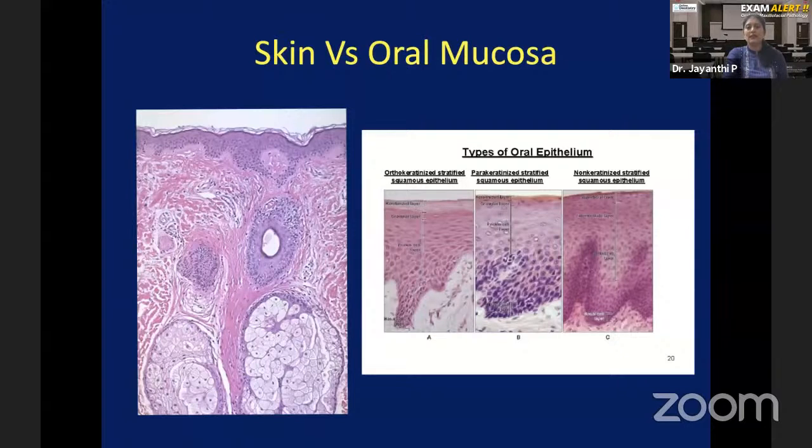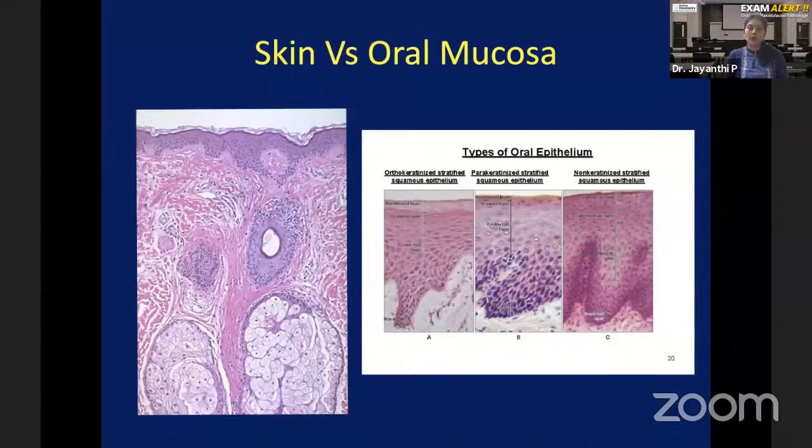Whereas when you see the oral mucosa, different areas have different types of epithelial lining. So you classify them into two groups. If you remember first year histology, one, you have something called lining mucosa. Lining mucosa is usually covered by non-keratinized epithelium. That's what you see here. That is also stratified squamous epithelium, but it doesn't have the surface keratin. So it is called non-keratinized stratified squamous epithelium. That is the lining mucosa.